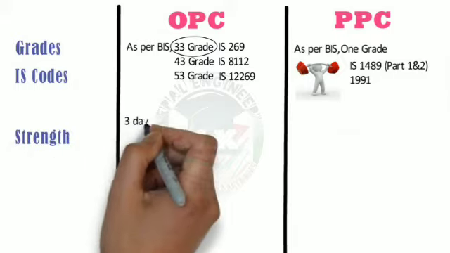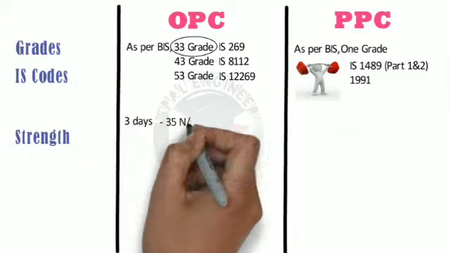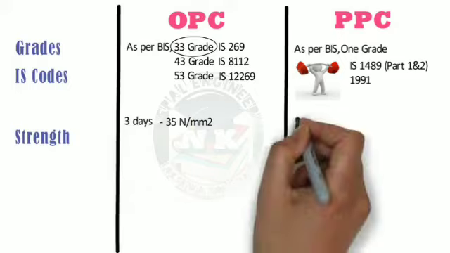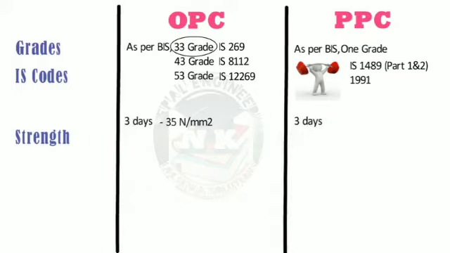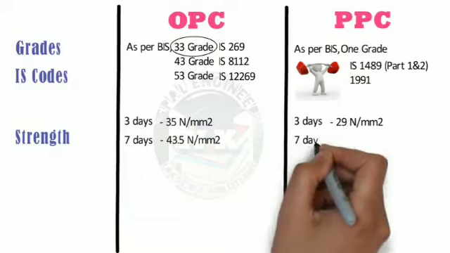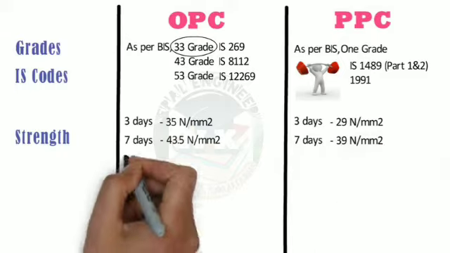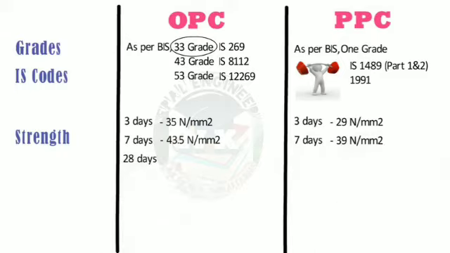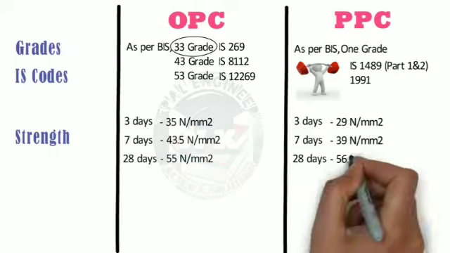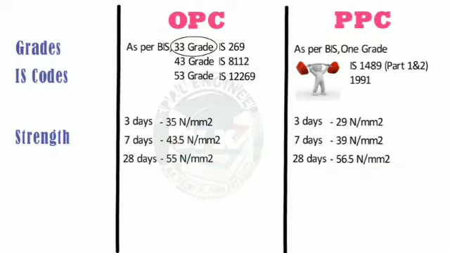Strength. In 3 days, OPC achieves a compressive strength of 35 Newton per mm square. Whereas in 3 days PPC achieves a compressive strength of 29 Newton per mm square. In 7 days OPC achieves a compressive strength of 43.5 Newton per mm square. Whereas in 7 days PPC achieves 39 Newton per mm square. In 28 days OPC achieves 55 Newton per mm square. Whereas in 28 days PPC achieves 56.5 Newton per mm square.